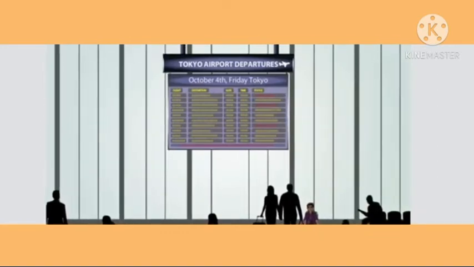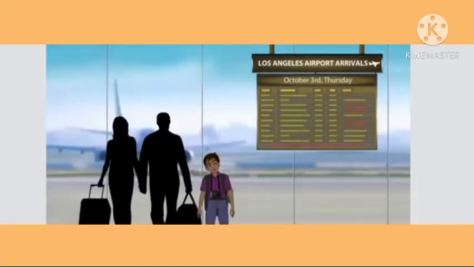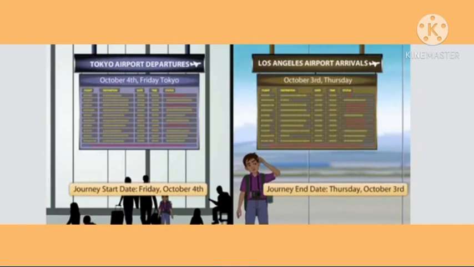Sid was on a world tour with his parents. They had a memorable stay in Tokyo, Japan. Next on their itinerary was a trip to Los Angeles, USA. They started their journey from Tokyo on Friday, the 4th of October. After a 10-hour-long flight, they reached Los Angeles. When Sid checked the display board, he was surprised as the date read Thursday, the 3rd of October. Sid was confused. He knew that when they had left Tokyo, the date was October the 4th, and in Los Angeles, the date was October the 3rd.